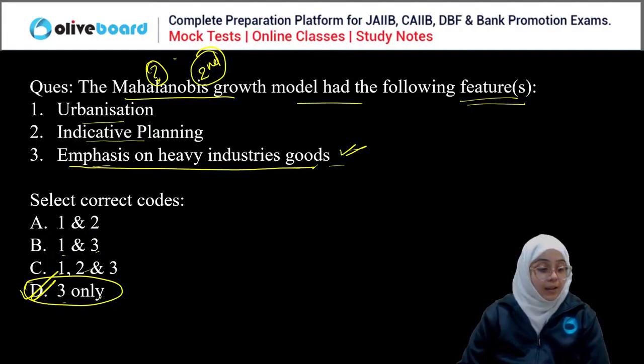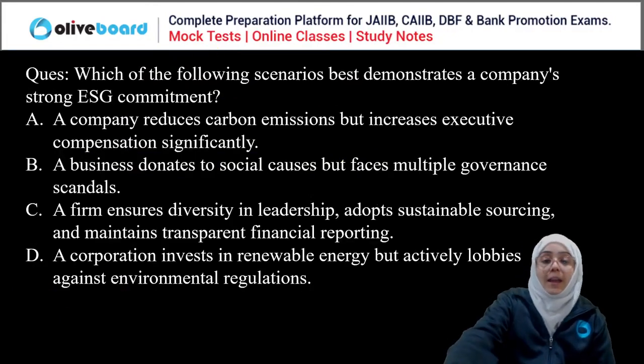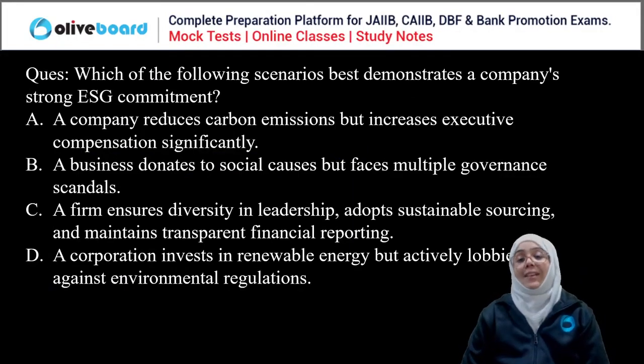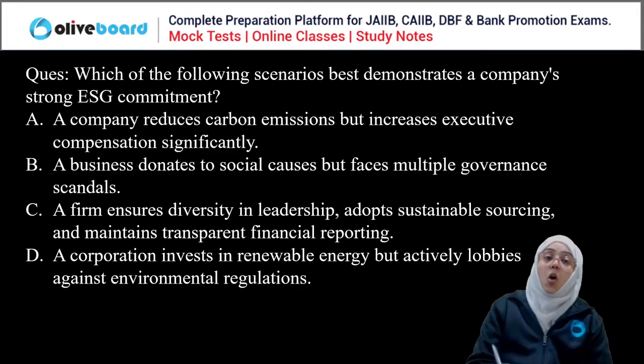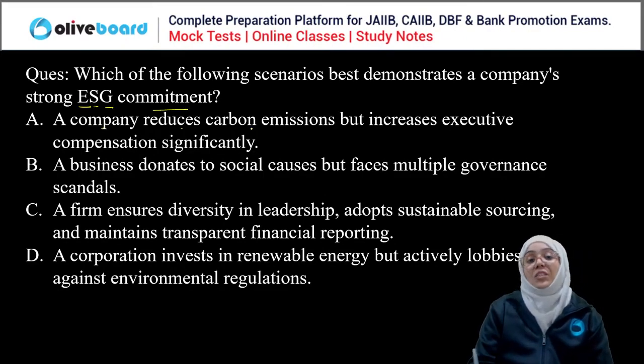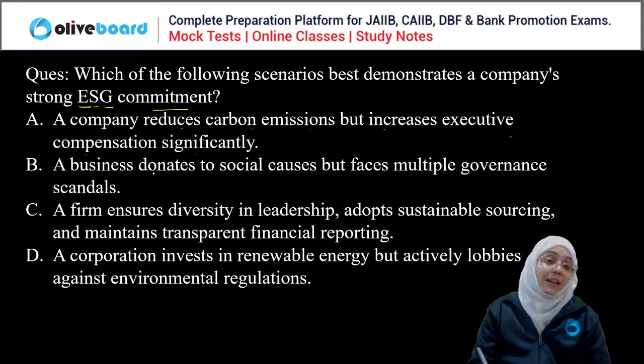Can we move forward to the next question? Okay, next question. Which of the following scenarios best demonstrates a company's strong environmental, social, governance commitment? A company reduces carbon emission but increases executive compensation significantly.